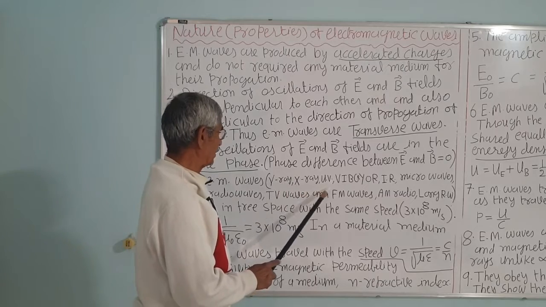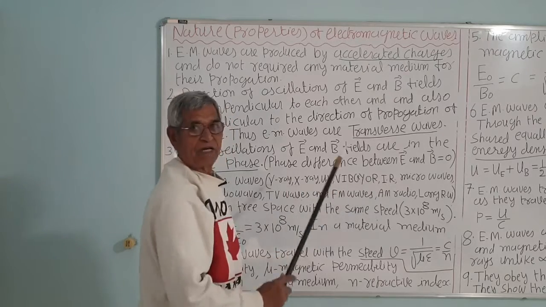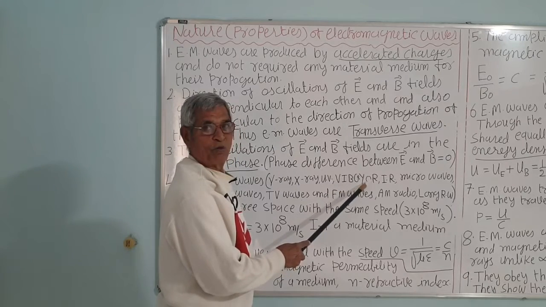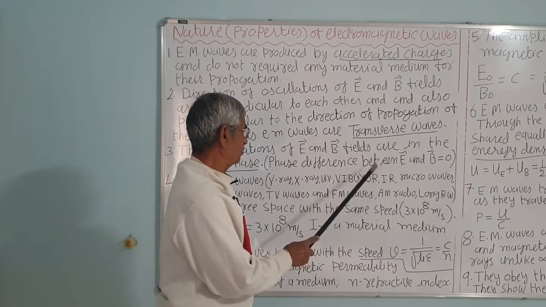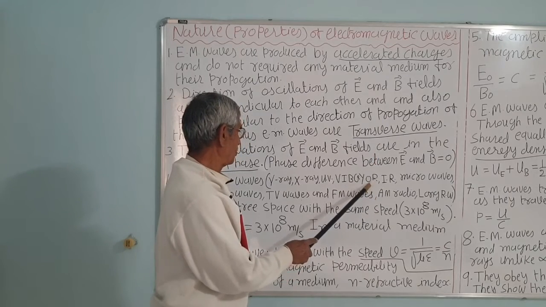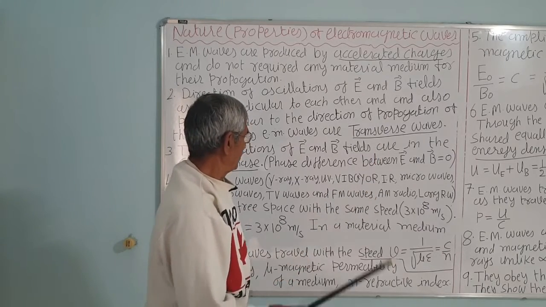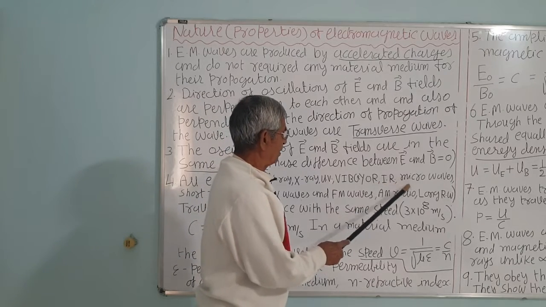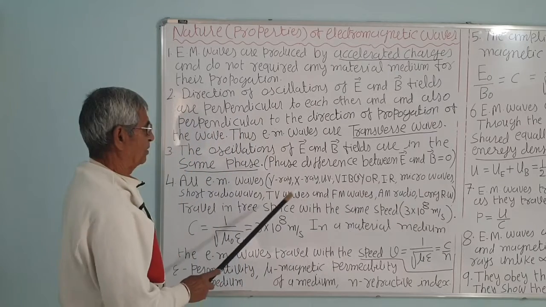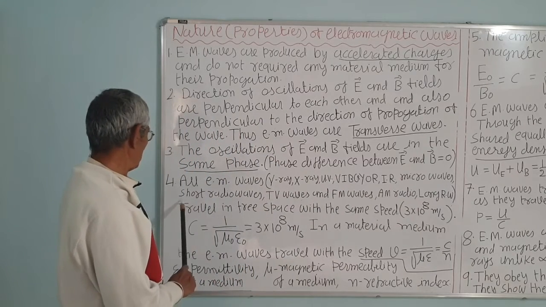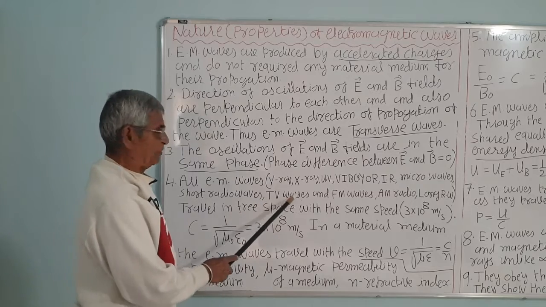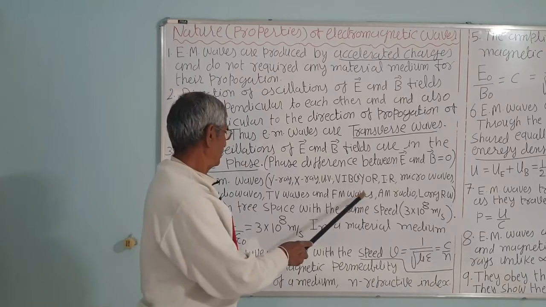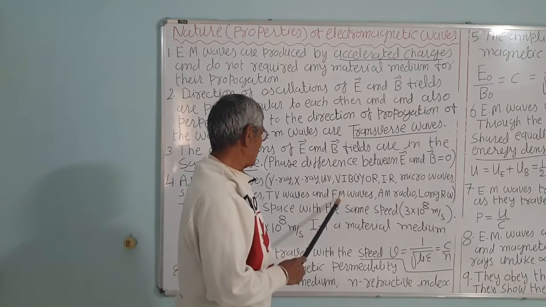So, gamma rays, X-rays, ultraviolet rays and visible light, VIBGYOR, correct? Violet, indigo, blue, green, yellow, orange and red. You know the red is the longest, about double that of violet. Then infrared, which we also call heat waves, and microwaves, which are used in the microwave oven, short radio waves, TV waves, FM waves, that is frequency modulated waves, correct?